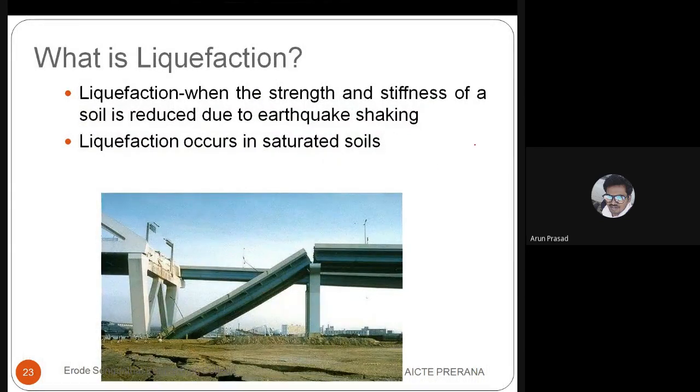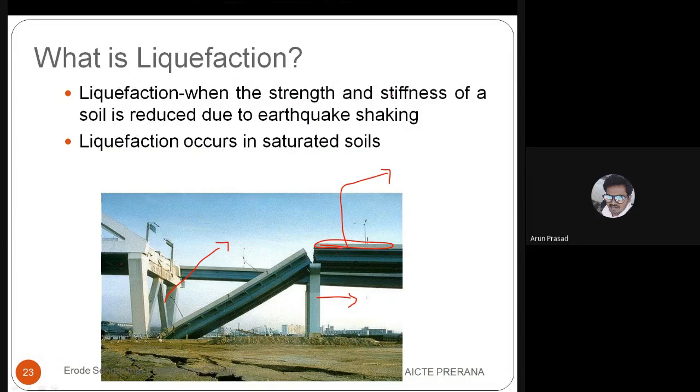So this is a deck slab. As I told, this area is called a deck slab. This is the abutments. These are bracings. Okay, so liquefaction.